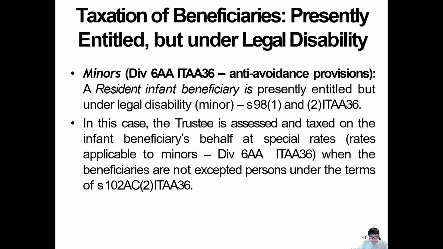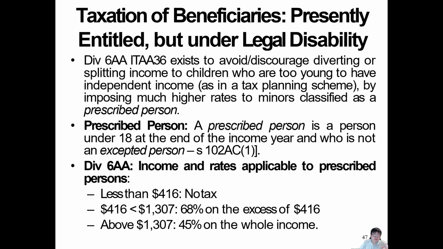If you give a minor money, for example, I've got my daughter, she's only 1 year old. If I put her as one of the beneficiaries, I can do that. There's no law against that, but the maximum I can give her is only 416.